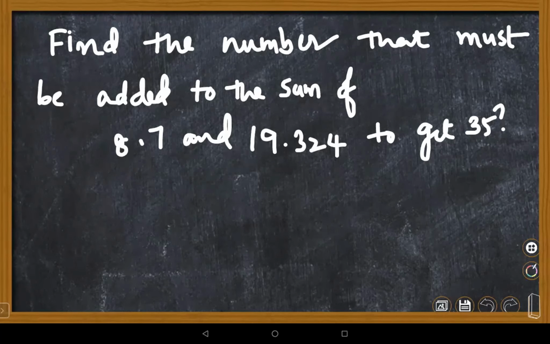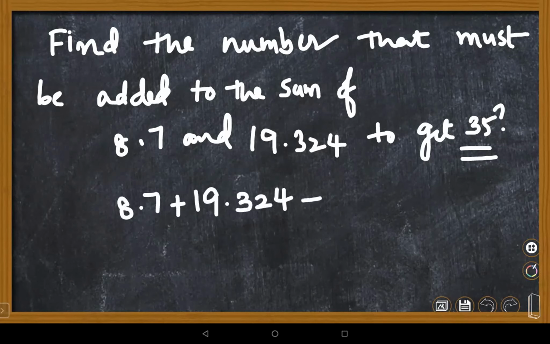Ma'am, I can't understand this question, ma'am. Very good, Nana. Is it Gagan? Yes, ma'am. Gagan, you need to find the number that must be added to the sum of 8.7 plus 19.324 to get 35.